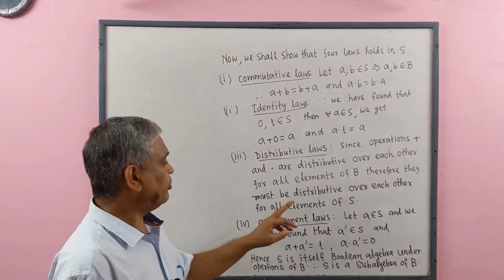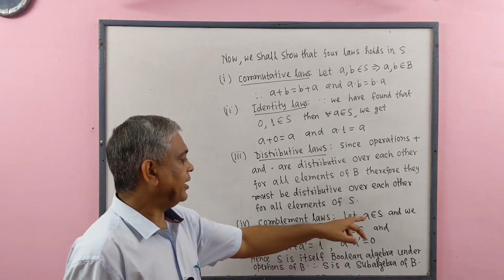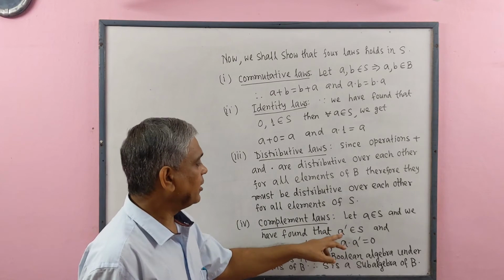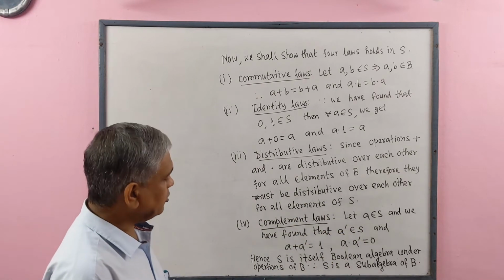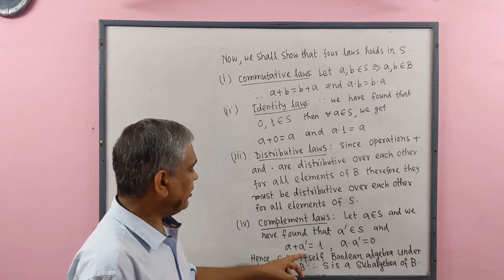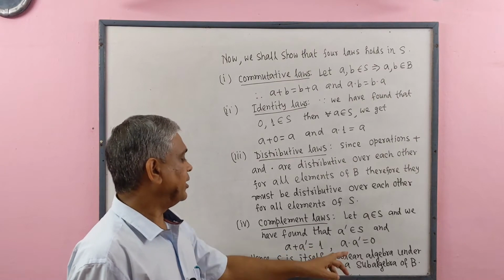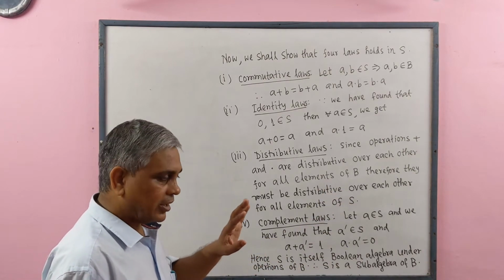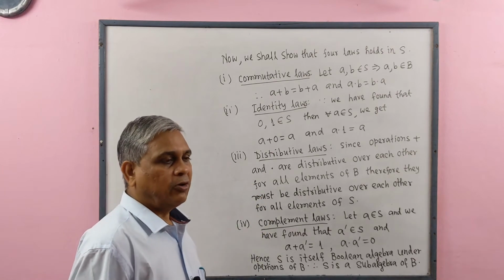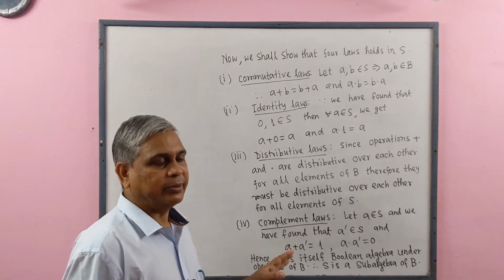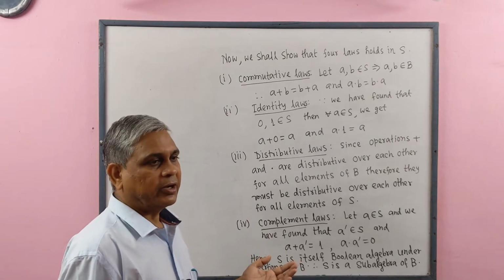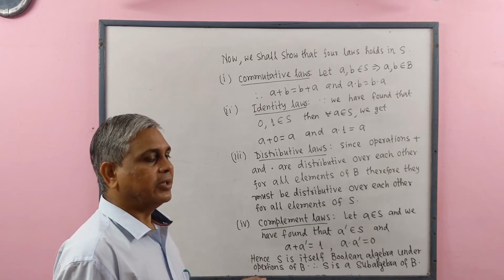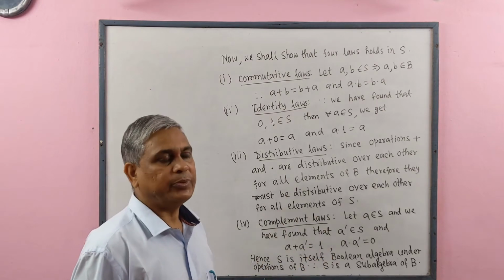Number 4, complement laws. Let A belong to S and we have found that complement of A belongs to S, and also A plus complement of A equals 1 and A dot complement of A equals 0. Hence S fulfills all the criteria of Boolean algebra. Therefore S is itself a Boolean algebra, that is, S is a sub-algebra of B.